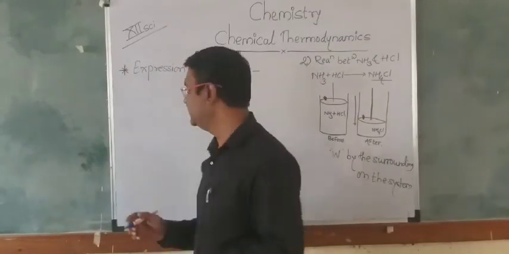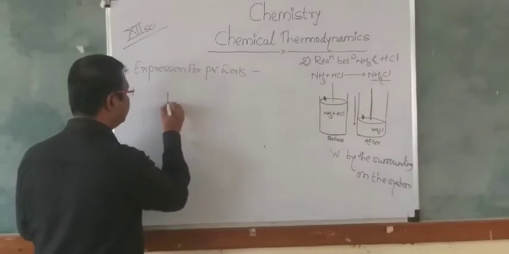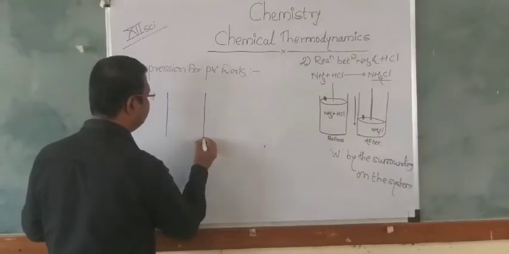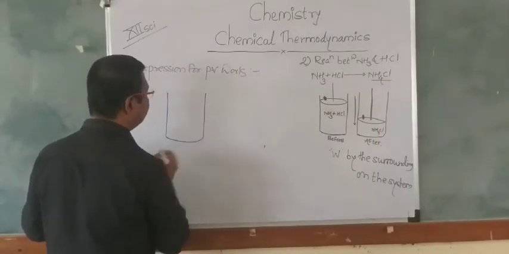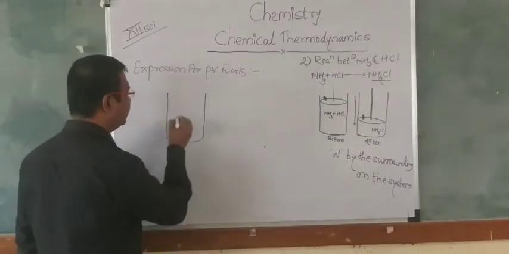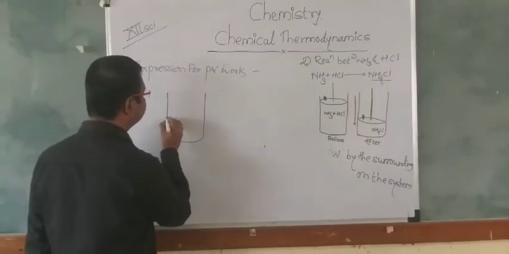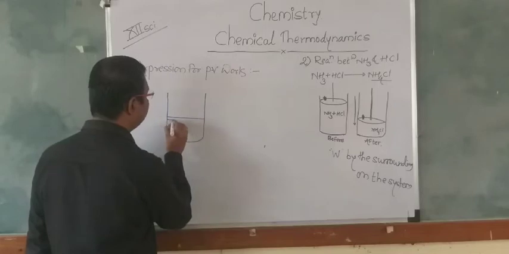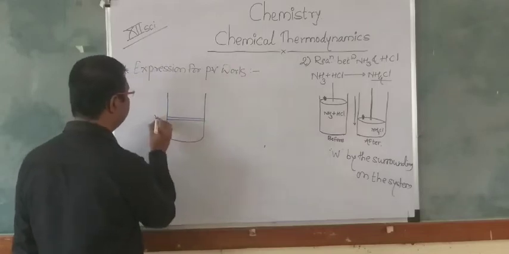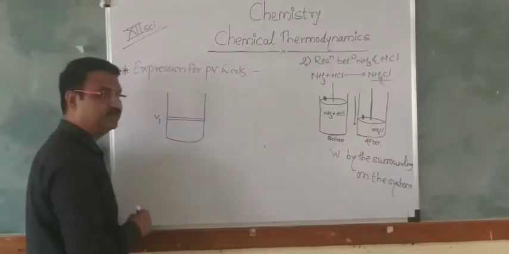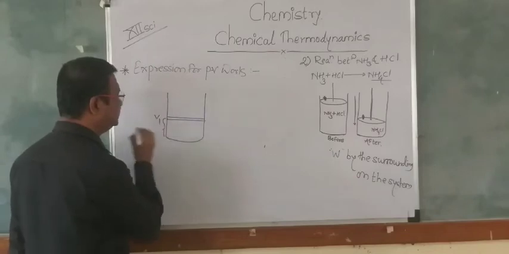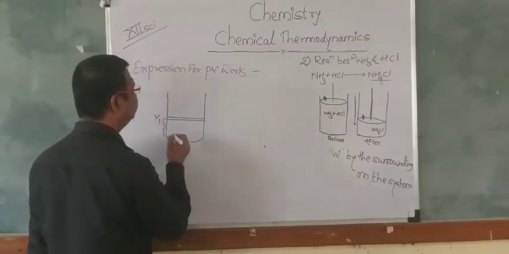So V1 is the initial volume. In the cylinder we take the gas, and that gas contains the initial volume V1.